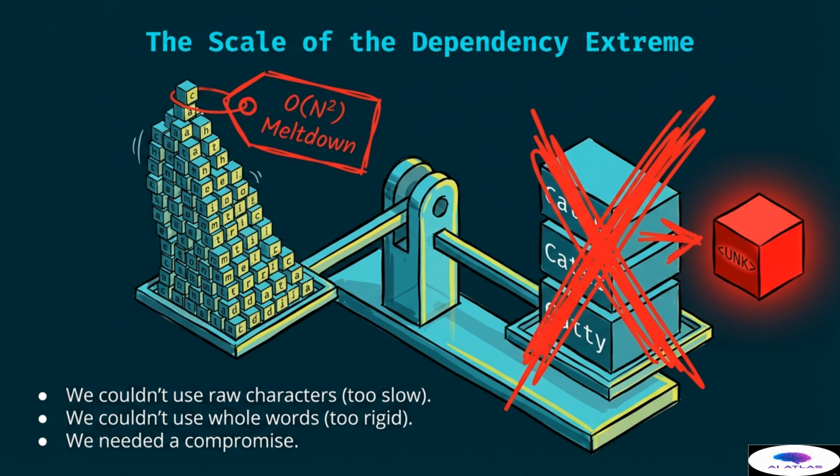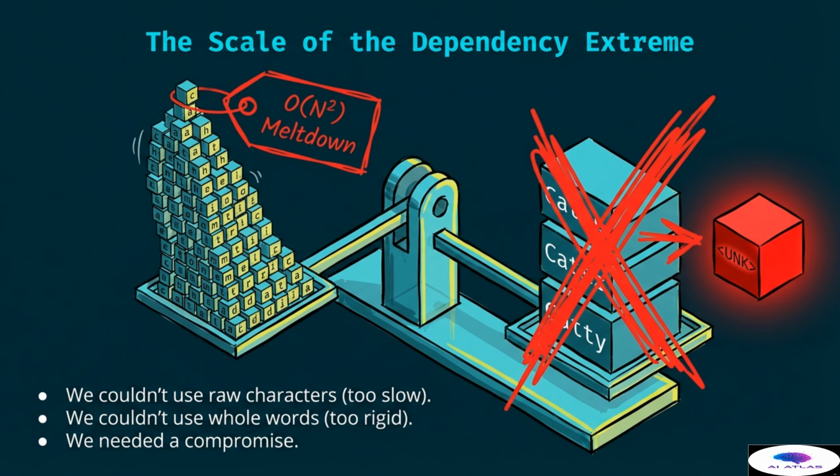To understand why we use this system, we must look at the scale of the dependency extreme. Designers faced a difficult choice when building these systems. On one hand, we could not use raw characters because processing them one by one is far too slow. This approach leads to a computational meltdown because the attention mechanisms in these models scale at a rate of n squared. On the other hand, we could not use whole words because that approach is too rigid and cannot handle new or misspelled words. Therefore, researchers needed a compromise that balanced efficiency and flexibility. This compromise led to the development of subword tokenization.